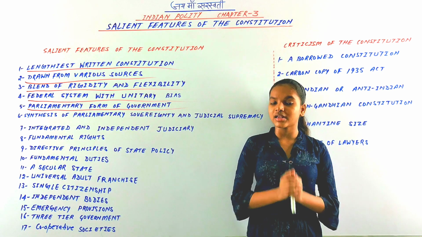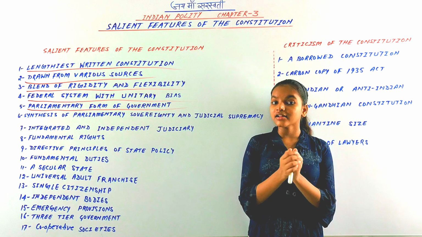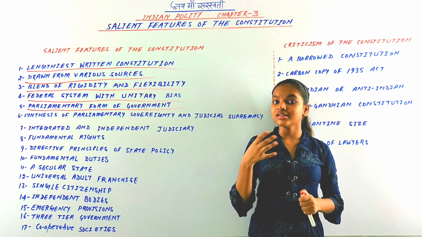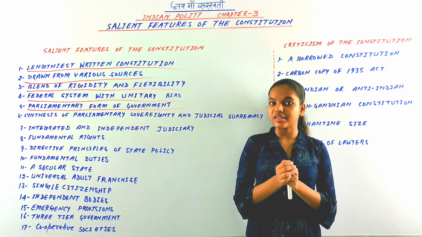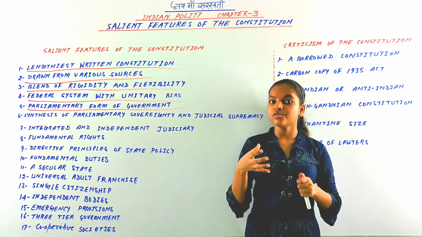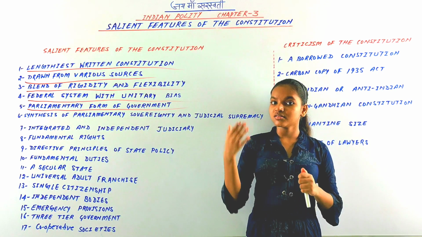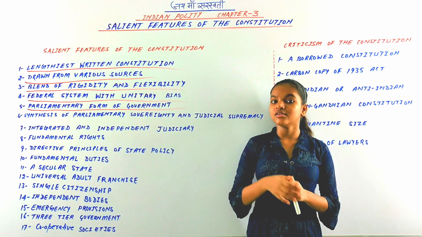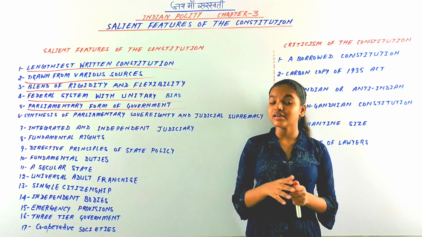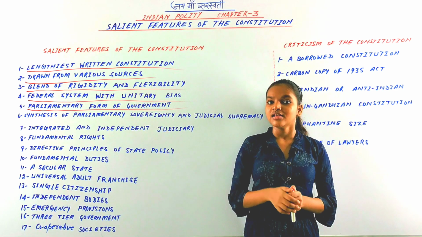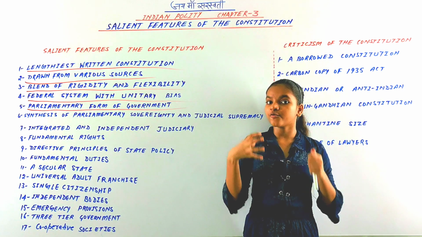That's why some political scientists call the parliamentary form of government the prime ministerial form of government. You have to note that the parliamentary form of government is known as the Westminster model of government, cabinet government, or responsible government. Westminster is the place where the British Parliament is located, so that is why it is called the Westminster model of government.